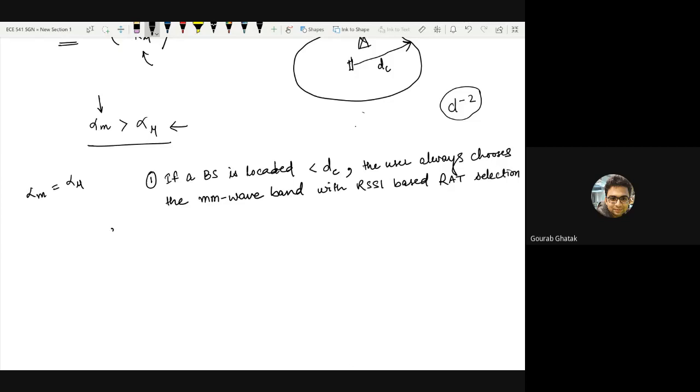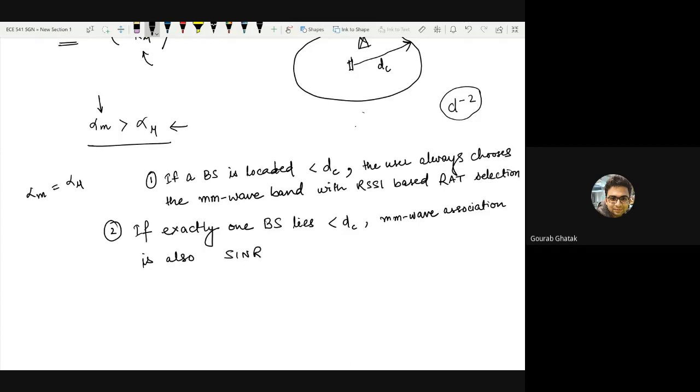Okay. The second part of it is an interesting thing, which says that if exactly one base station lies within the critical distance, millimeter wave association is also SINR optimal.